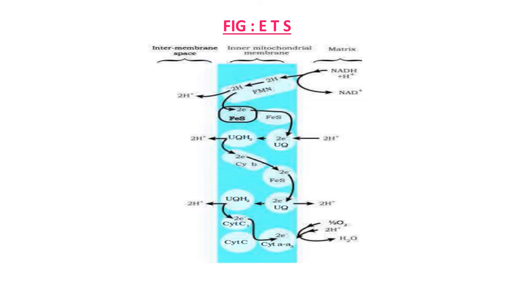By studying this figure, we can come to know exactly about the electron transport system. Here you can see various steps take place during this electron transport system one by one: mitochondrial matrix, then intermembrane space, inner mitochondrial membrane, and matrix part.